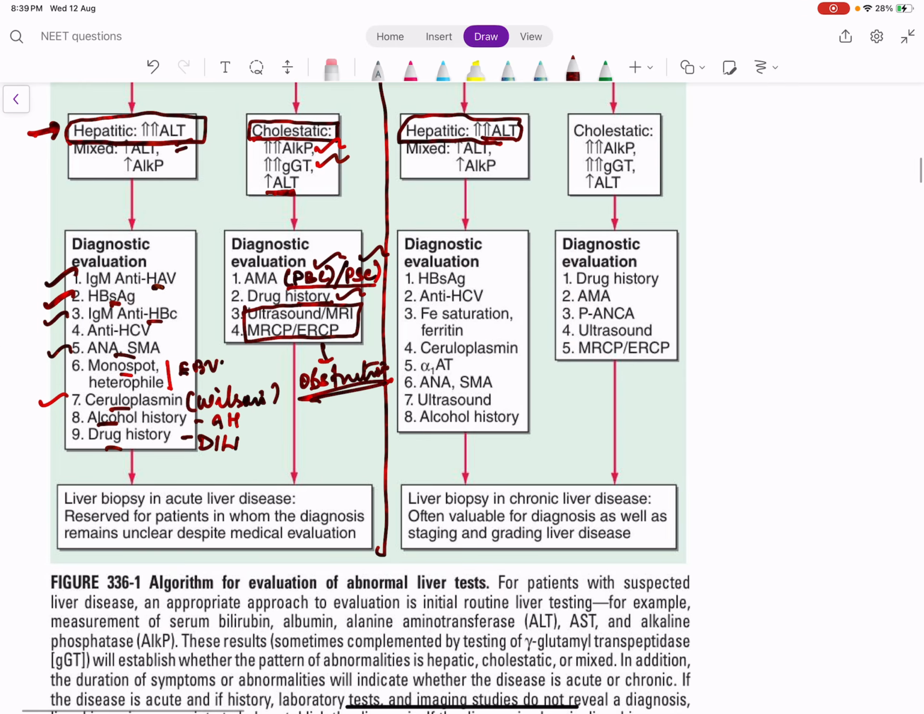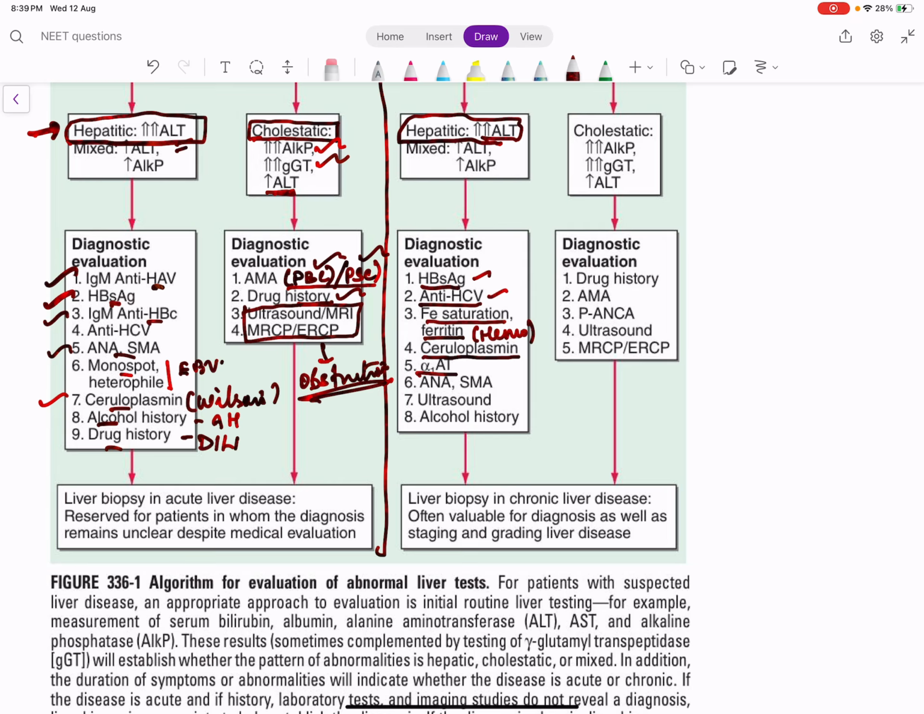The same thing, there is chronic hepatitis, right? Hepatitis A and hepatitis E cause only acute hepatitis. But hepatitis B and hepatitis C cause chronic hepatitis. Then of course Wilson's disease, so serum ceruloplasmin and 24-hour urine copper. Then I told about ferritin level, ferritin saturation, to rule out hemochromatosis.